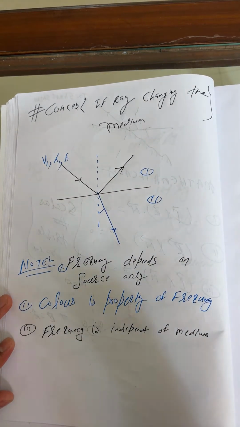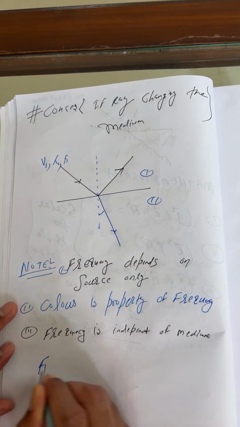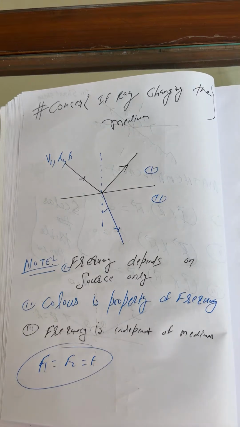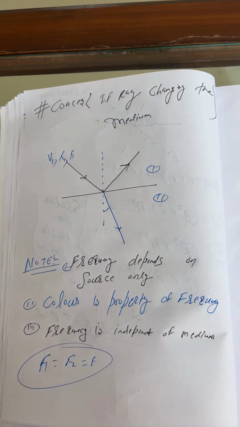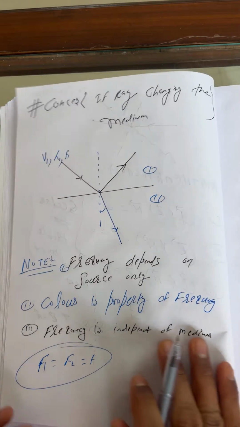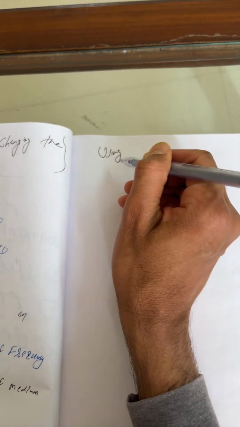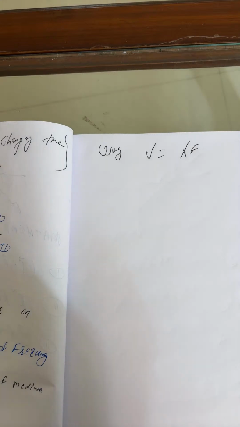Now we can go through a little mathematics. For this conclusion, you can write f1 equals f2 equals f only. If a ray travels from one medium to another medium, the frequency remains the same. Just using the formula so that we can get the result. At the beginning of today's class I already said everything. So using v equals lambda f.